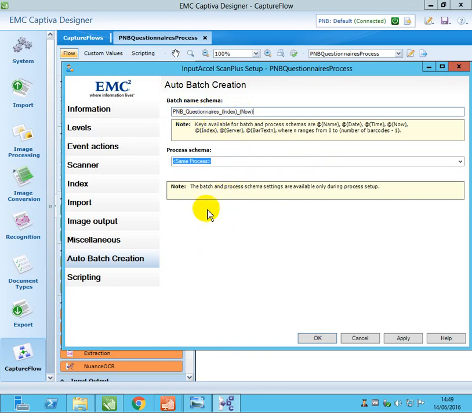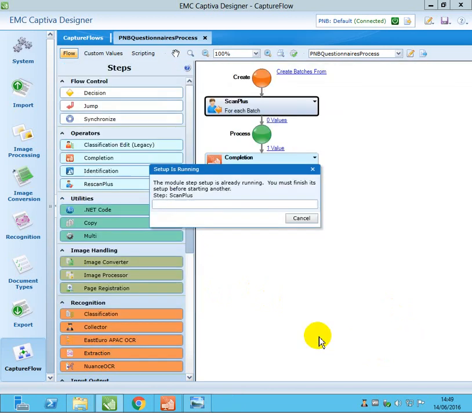Okay, process schema, noted, because we have only one process. Now once you set this, you just click on apply and click OK. So click apply, click on OK.